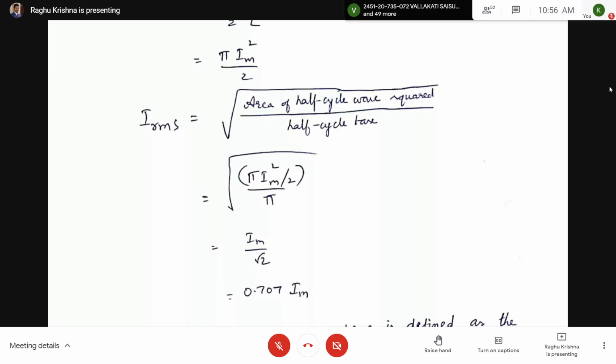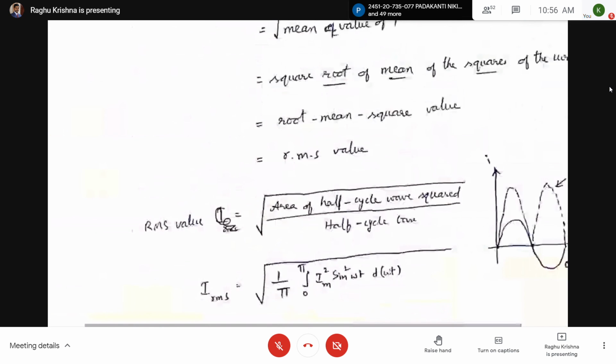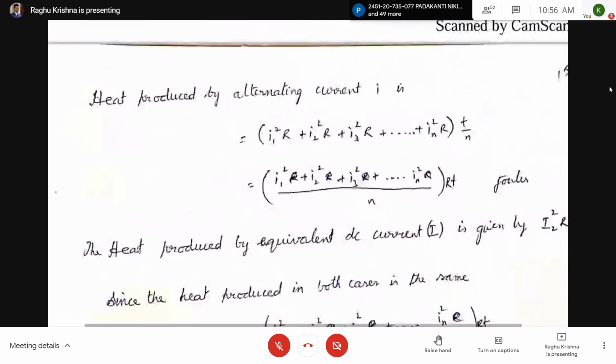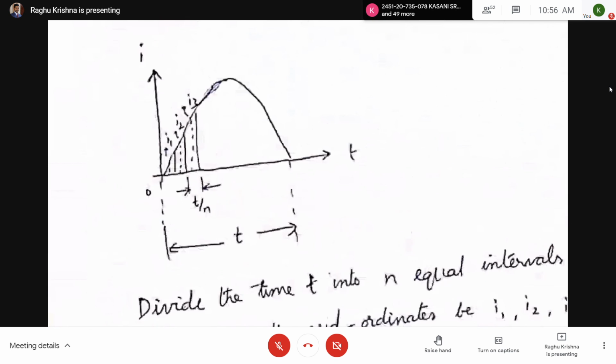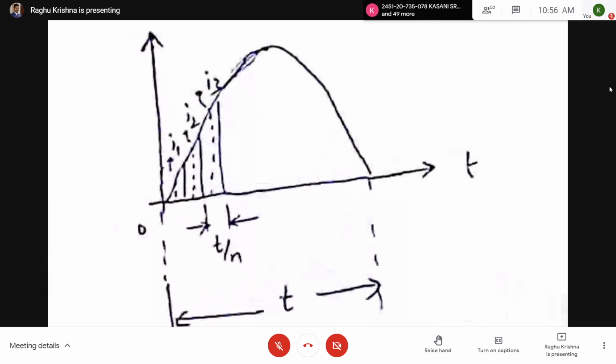Here, this derivation is somewhat lengthy. See here. First, the waveform is split into samples.